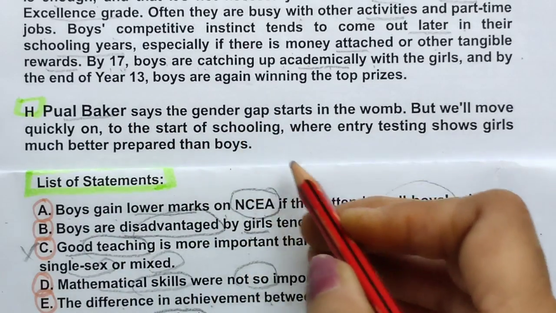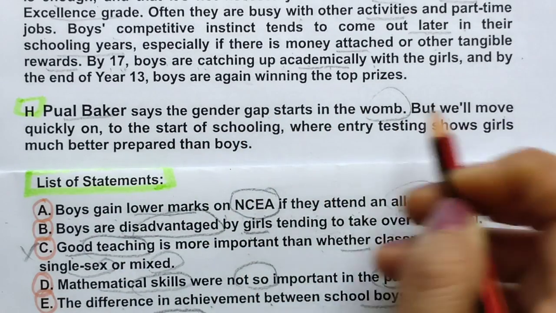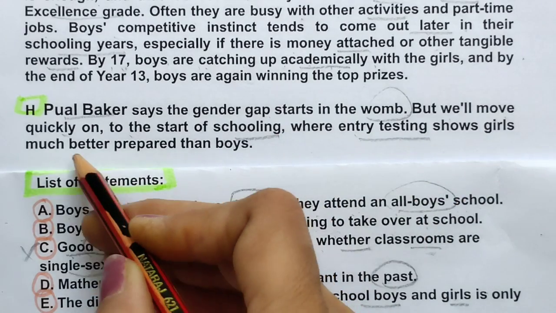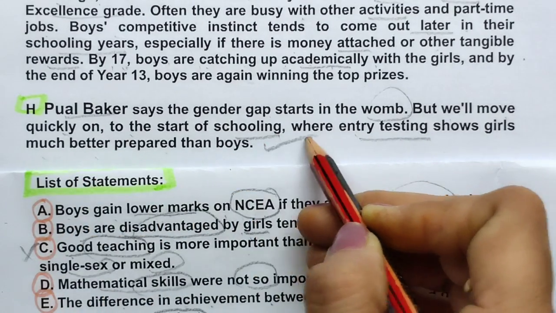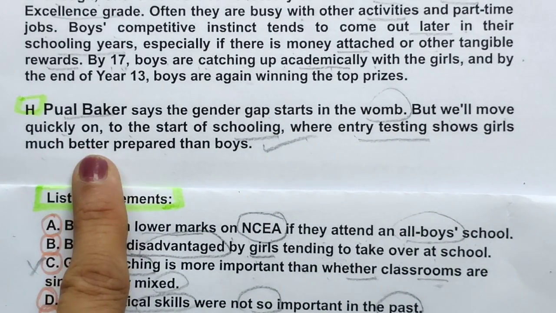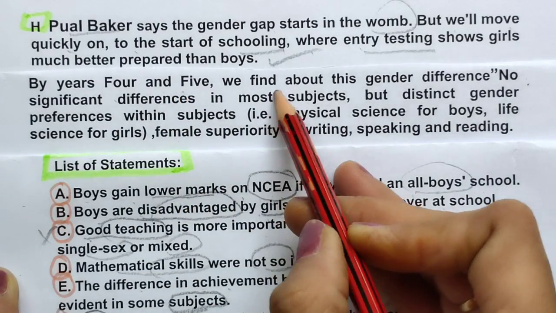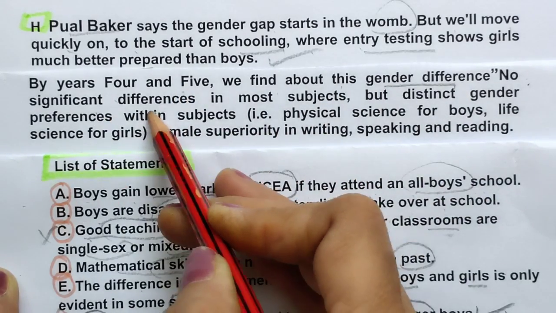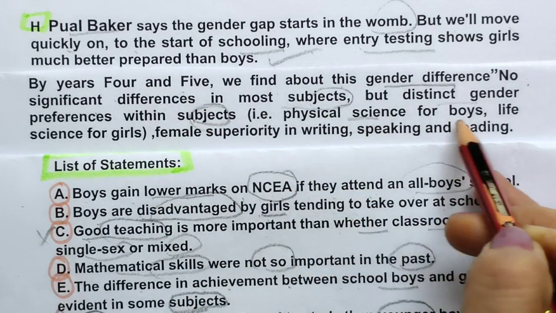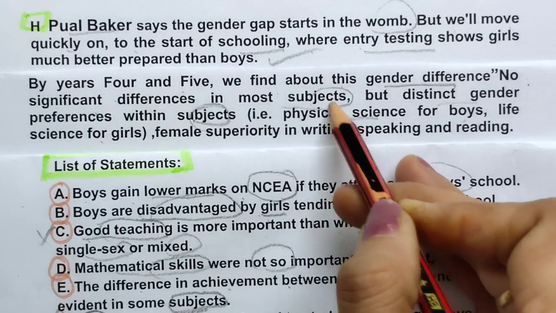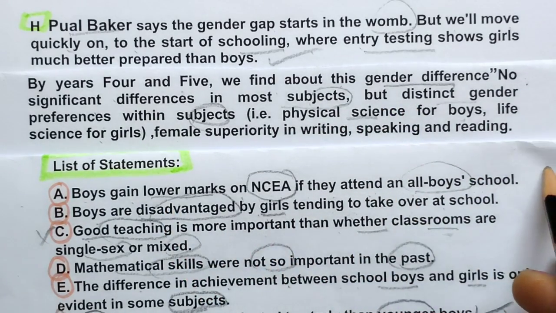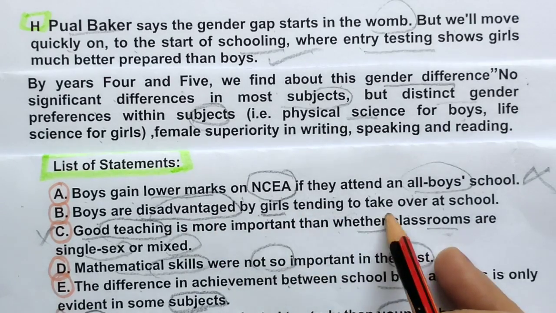Paul Baker says that the gender gap starts in the womb, but we will move quickly on to start of schooling, where entry testing shows girls much better prepared than boys. Okay, one 2-3 lines are also left for this paragraph. By years 4 and 5, we find about this gender difference. No significant differences in most subjects, but distinct gender preferences within subject. Physical science for boys, life science for girls. So here they are talking about subjects kind of thing. So boys are disadvantaged by tending to take over at school.